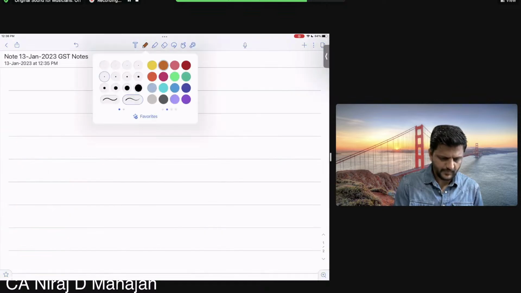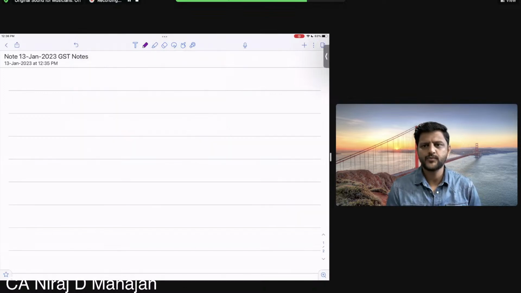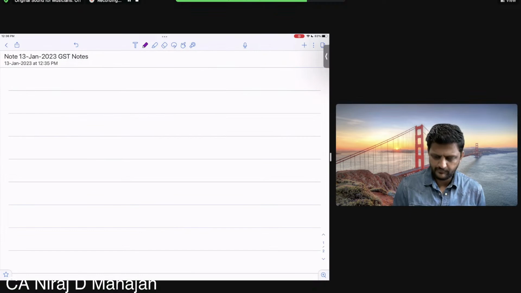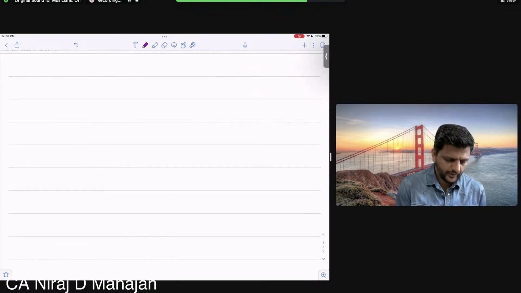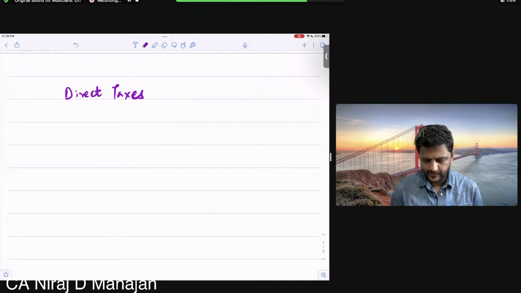Okay. The first part, let's have a very small discussion about types of taxes, which we had done in the very basics of income tax. Pay attention, be careful. Don't write down anything. But we had done something about direct taxes and indirect taxes.